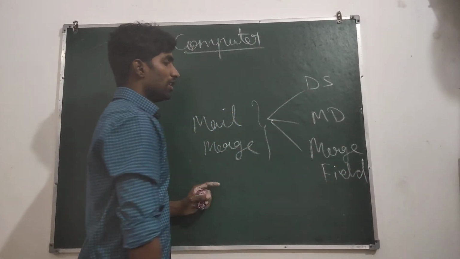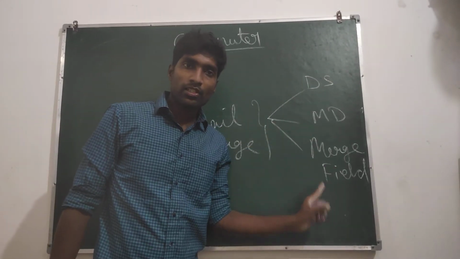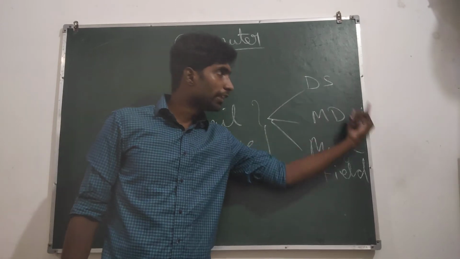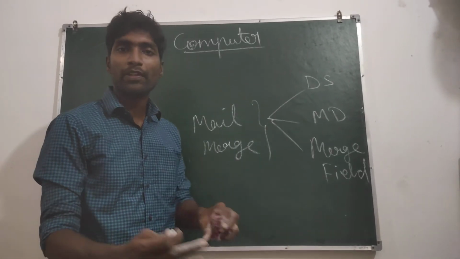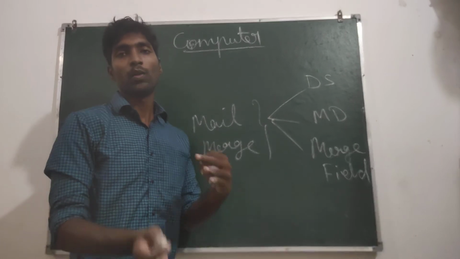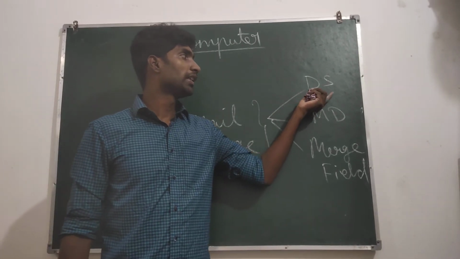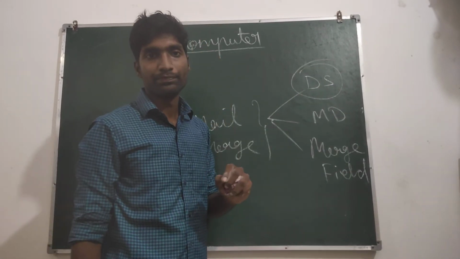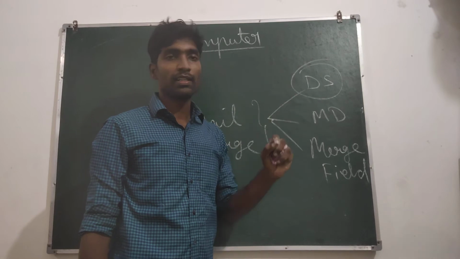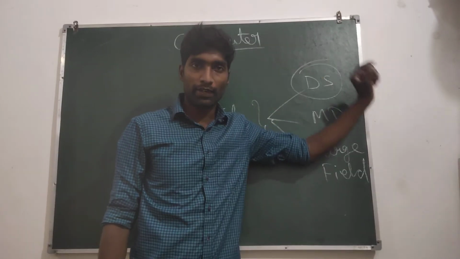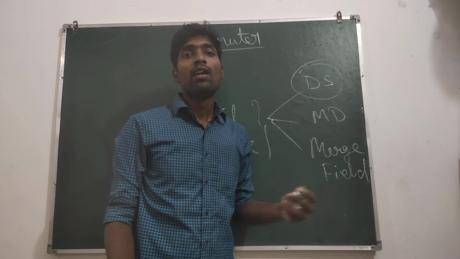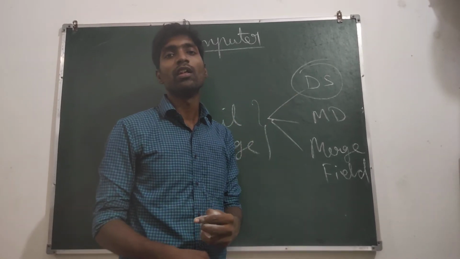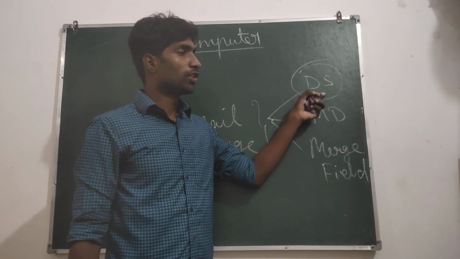These are the three things you should know. If you know these three things, you know mail merge. This chapter is over. I am talking practical oriented. So when you are going to the data source, it is the address. Data source is a separate file. In that particular file, we are storing every student's information in our school. So this is different.